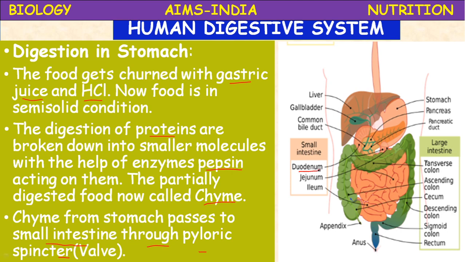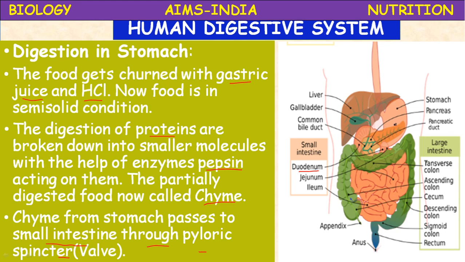Okay, so this is about the digestion of food in the stomach. Only one enzyme mainly. What is that? Actually the gastric juice consists of pepsin and gastric lipase. These are the two main enzymes. Along with that, hydrochloric acid is present. Hydrochloric acid provides the acidic medium for the action of the pepsin enzyme.